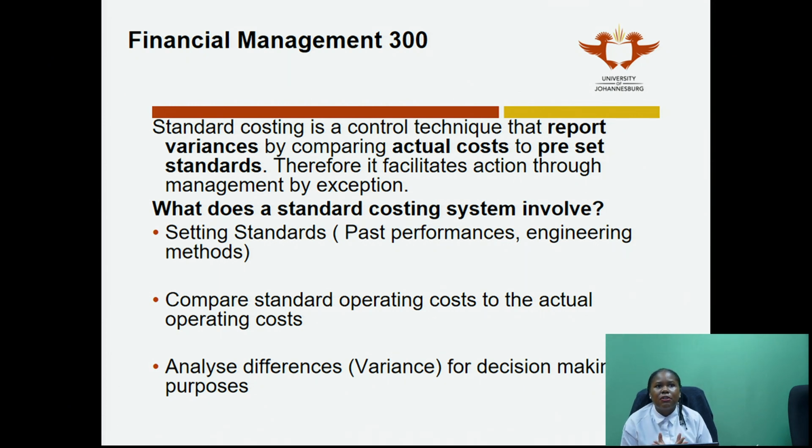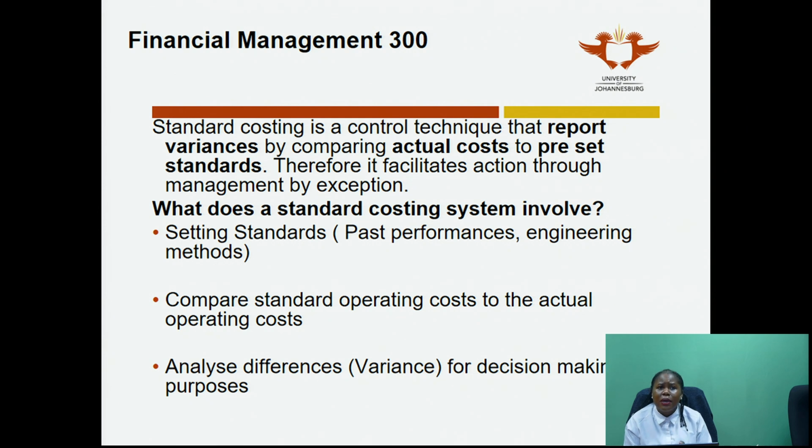Now, what does the system involve? It involves, first of all, you need to set the standards, and we'll discuss how you do that in the next slide or so. Then you need to compare the standard to the actual, and then you need to analyze the difference. What is very important for you at this level of your study is that you know how to do bullet number 2, which is comparing the standard operating cost to the actual operating cost, basically meaning standard cost subtract actual cost. There you have it.